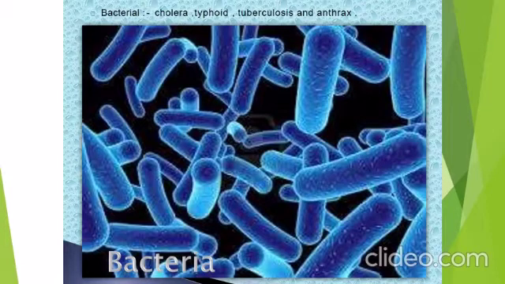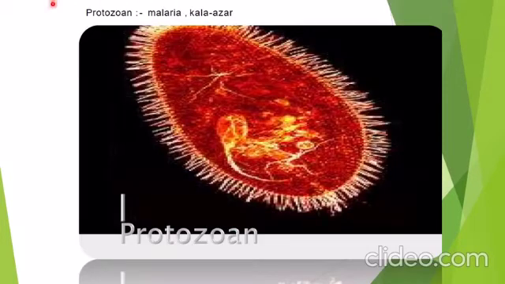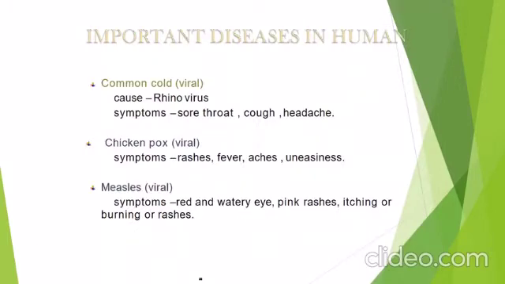Some more diseases are tetanus and food poisoning. That also comes under the infectious agent, bacteria. Similarly, protozoans cause malaria, kala azar, amoebic dysentery, and sleeping sickness. These are the diseases caused by protozoans as infectious agents.